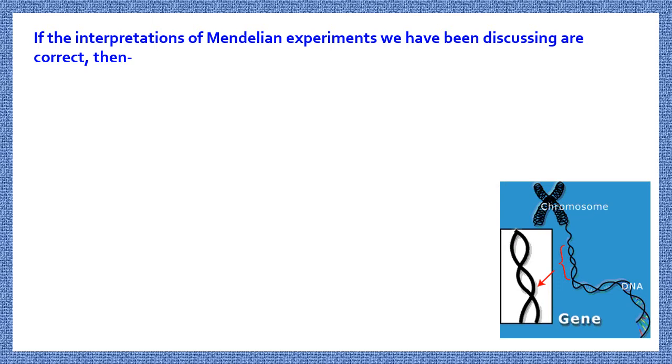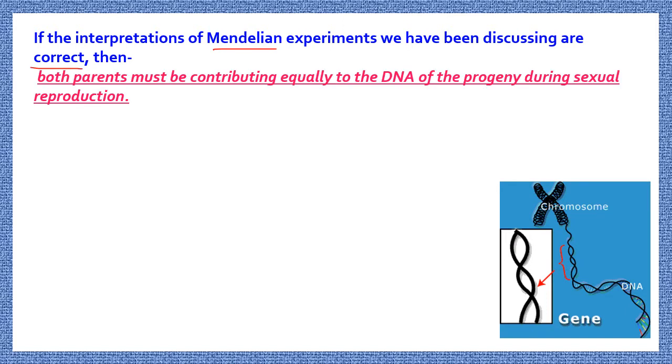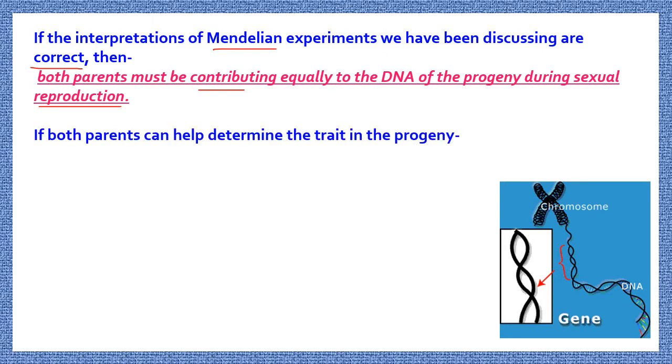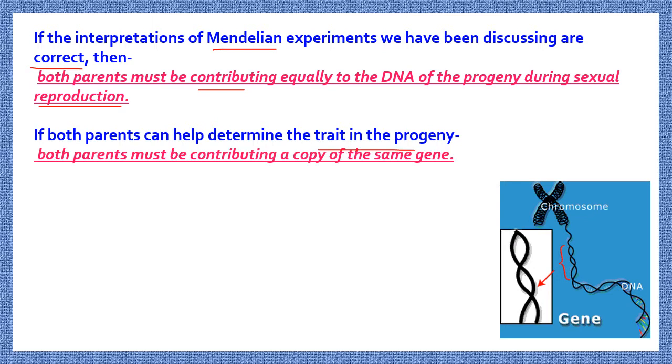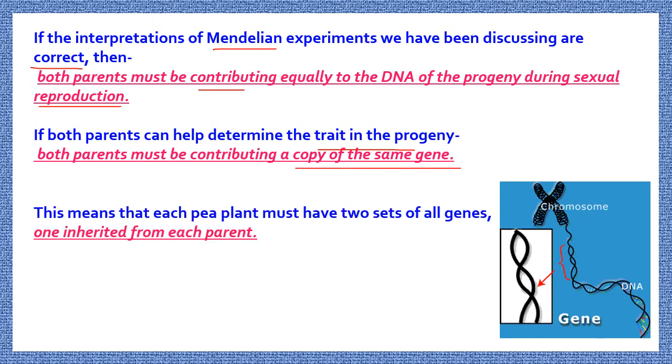If the interpretation of the Mendelian experiments we have been discussing is correct, then according to Mendel's experiment, both parents must be contributing equally to the DNA of the progeny during sexual reproduction. If both the parents can help determine the trait in the progeny, then both the parents must be contributing a copy of the same gene.